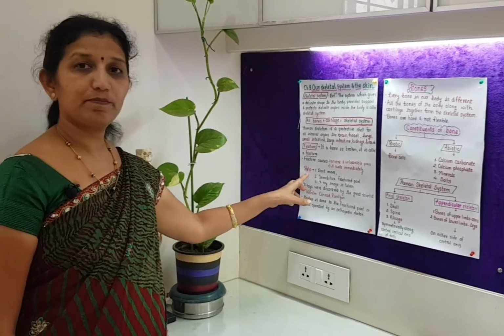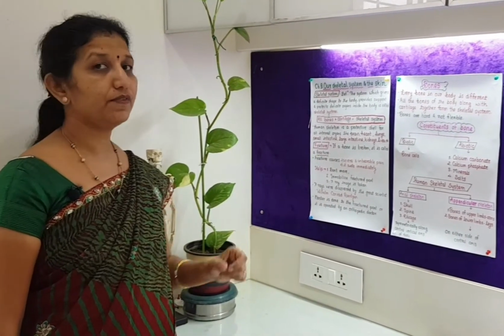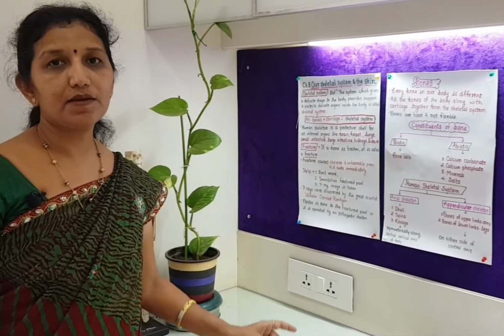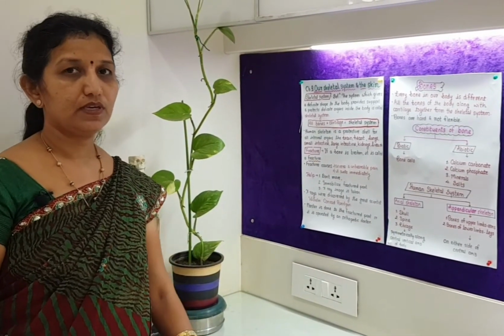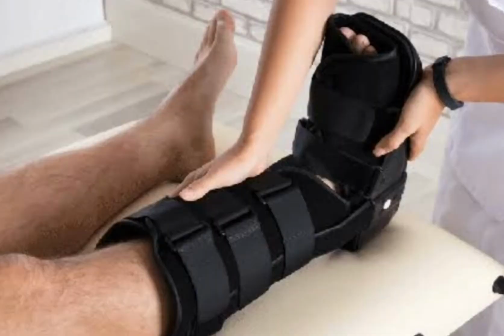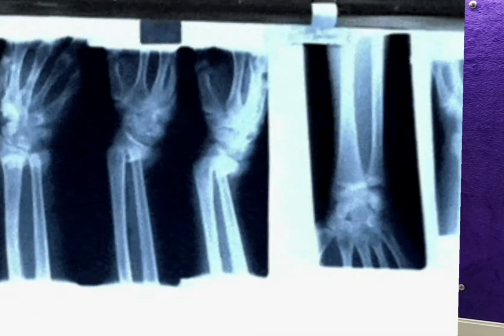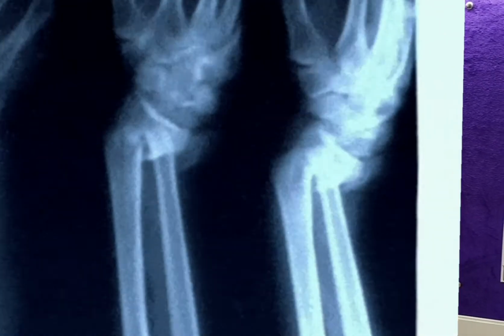Now at that time, before going to the doctor, what do we have to do? We should help that person by telling him not to move. Don't move, and then immobilize the fractured part. We have to immobilize the fractured part with the help of a wooden plank that will give support to the fractured part. Then an X-ray image is taken.